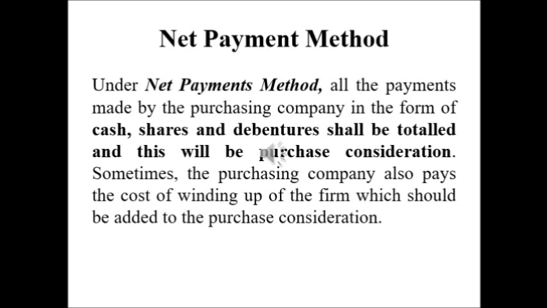Winding up means realization expenses borne by them, which should be considered and added to the purchase consideration amount, whether it is the net payment method or the net asset method.